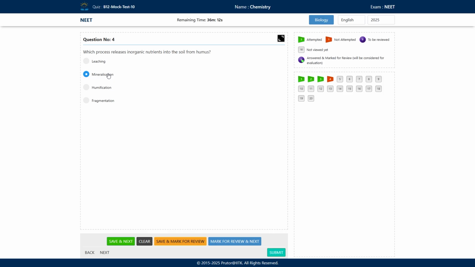Okay, here what happens? Finally, in decomposition, the organic compounds are converted into inorganic nutrients. So in the last step, mineralization, the organic compounds in the humus are broken down to form inorganic nutrients. And these inorganic nutrients are added into the soil and they can be absorbed by the plants.